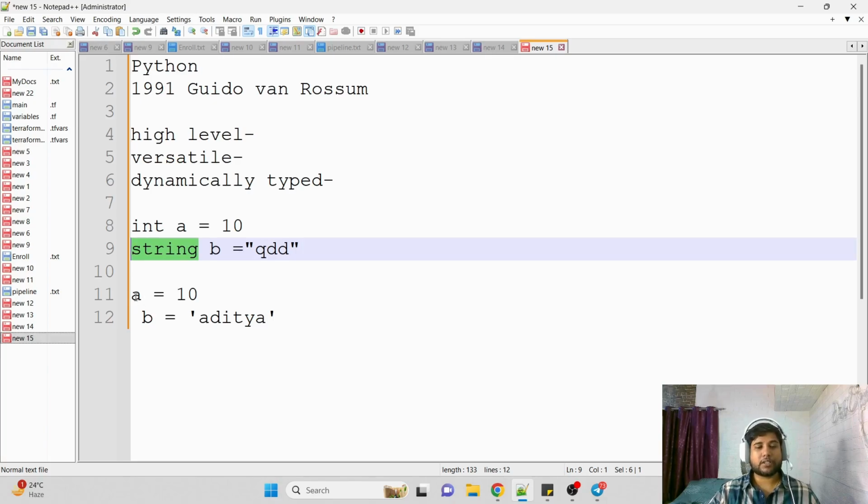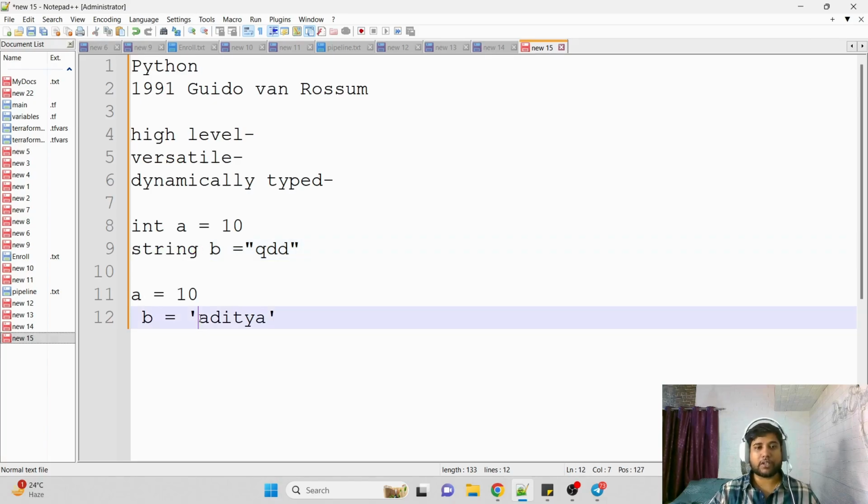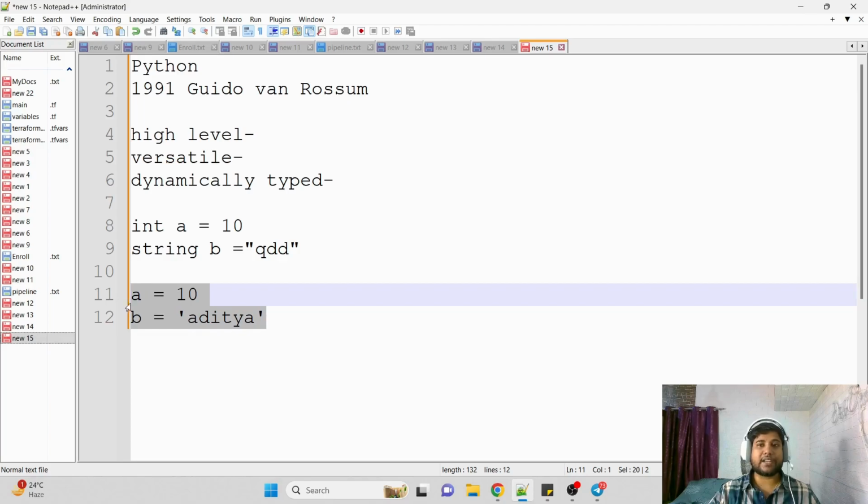Why? You can just provide a equal to 10 and b equal to a string variable in single quotes or double quotes. So here, Python will understand, based on the value provided, what kind of data type it is. That happens at runtime, and that is why we say Python is dynamically typed. We don't need to specify the information about the data type. Based on the kind of value provided, Python will understand what kind of data it is. Okay, so you got the point.